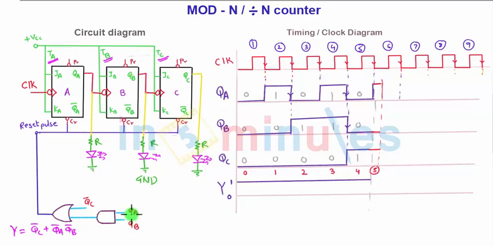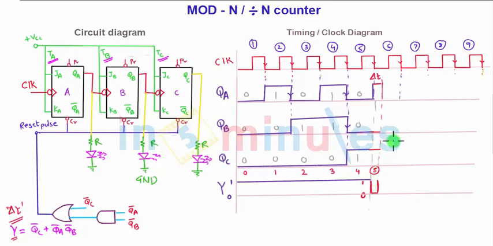By the time, due to this combination QA bar, QB bar plus QC bar, this output Y is calculated. Why? Because there is a delay time between this AND gate and OR gate. To obtain the expression of Y, there is some delay. So the delay associated is delta T. So for the time delta T, this Y is calculated after time delta T. Hence, the output will become 0 after that time. So this will be the time taken for Y to be 0. So here it is 0 and the 1 logic.